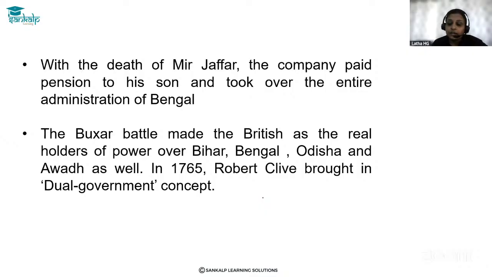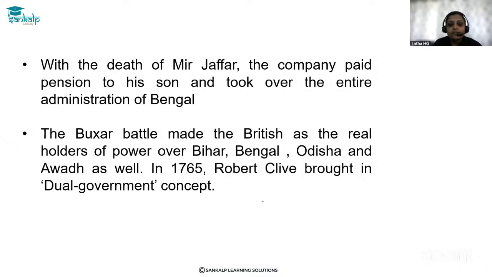So the aftereffect of the Buxar war was that it made the British the real holders of power over the eastern part of India, that is Bihar, Bengal, Odisha, and Awadh.